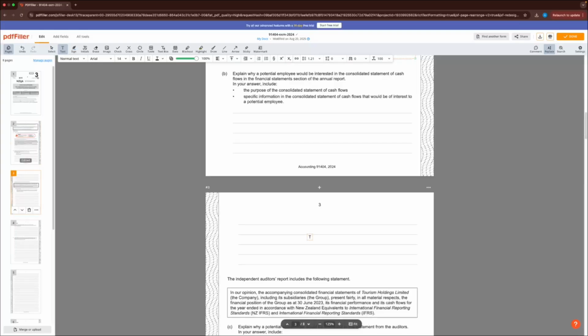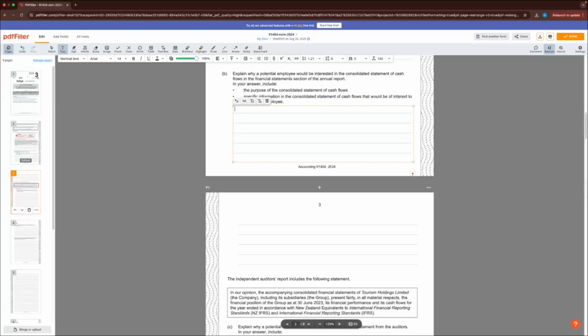Explain why a potential employee would be interested in the consolidated statement of cash flows in the financial statements section of the annual report. Remembering, guys, our consolidated statement of cash flows is just looking at all our cash expenses.